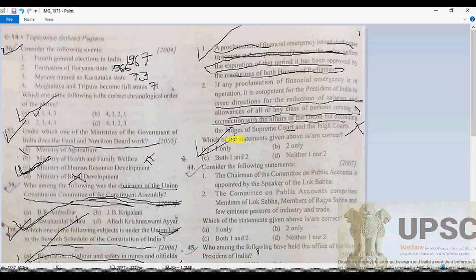And why is the second an incorrect option? Because it says excluding judges of the Supreme Court and High Court, but under the provisions of Article 360, judges of the Supreme Court and High Court are also included under the financial emergency. So this is factually wrong, because they will be included, not excluded. So here A will be the correct answer.